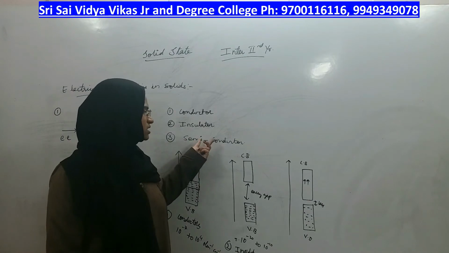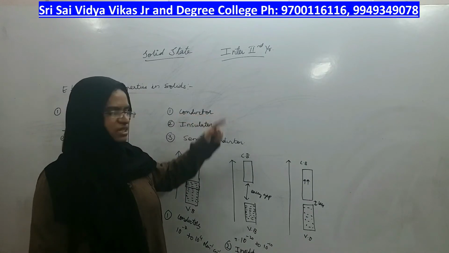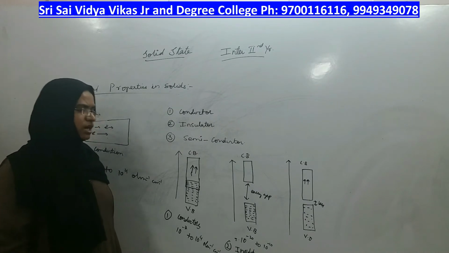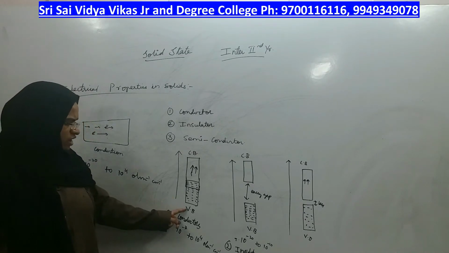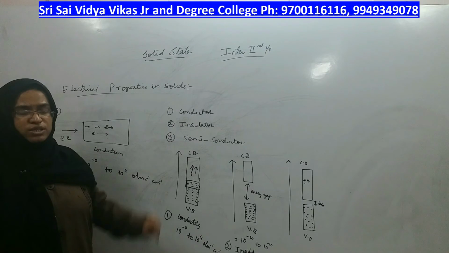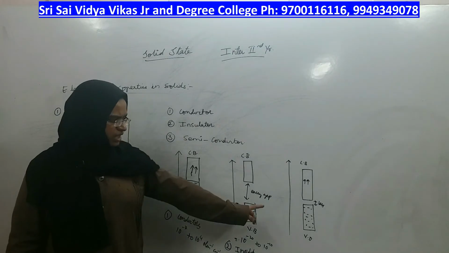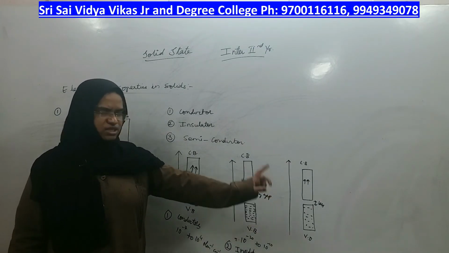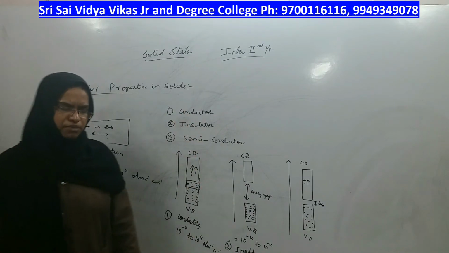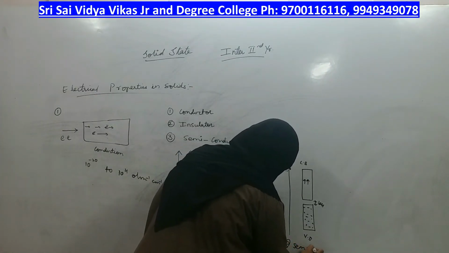So semiconductors' conductance increases with rise in temperature, but the conductance for conductors will decrease upon giving temperature. Why? Because if you give temperature to the conductors, the resistance offered by the solid in the opposite direction will become more, and therefore if resistance is more, conductance starts decreasing. Here conductance is already less. If you give temperature, that increases, but nothing will happen to resistance. Okay, so this is how they behave with temperature. The third type of compound is nothing but semiconductors.